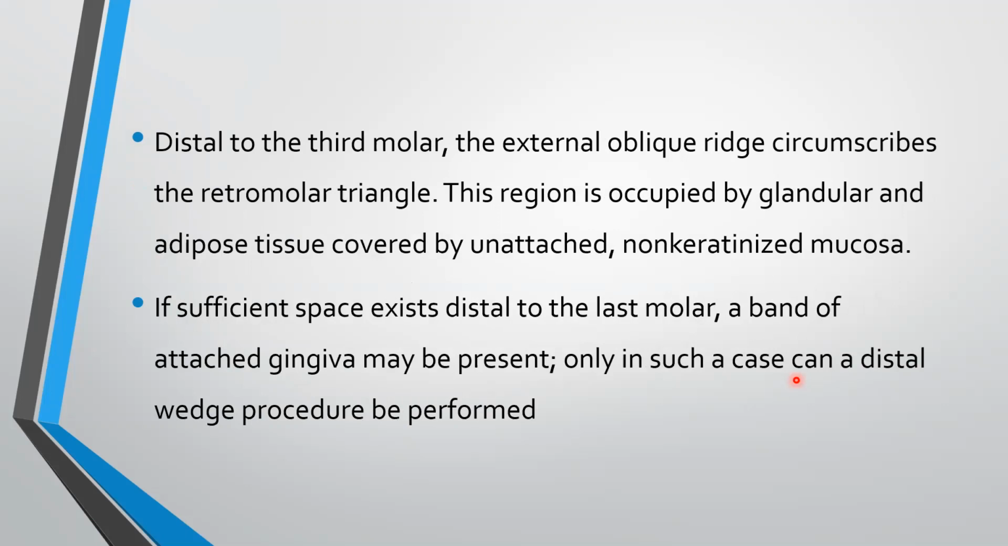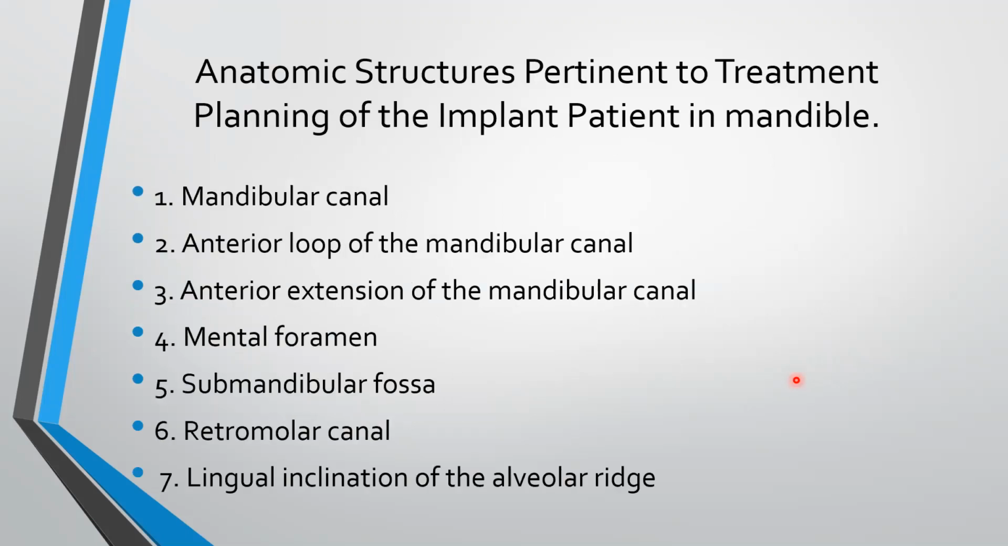Distal to the third molar, the external oblique ridge circumscribes the retromolar triangle. This region is occupied by glandular and adipose tissue covered by unattached, non-keratinized mucosa. If sufficient space exists distal to the last molar, a band of attached gingiva may be present. Only in such a case can a distal wedge procedure be performed.